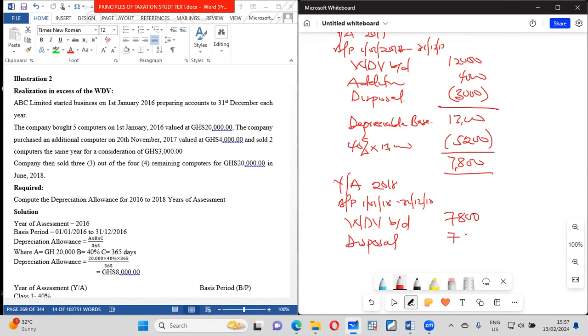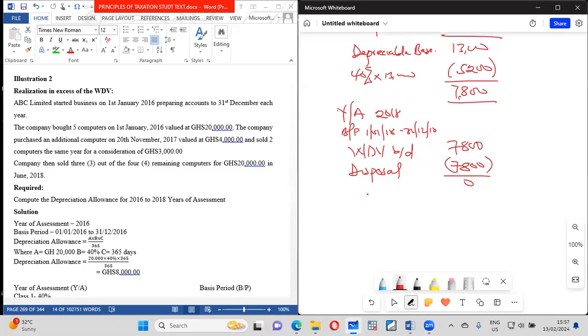So here you will limit it to 7,800 so that the asset will no more exist. Then what is the difference? They actually sold this asset for 20,000 minus 7,800. It means we have this 12,200. Now this 12,200 will be added to the income of the business.